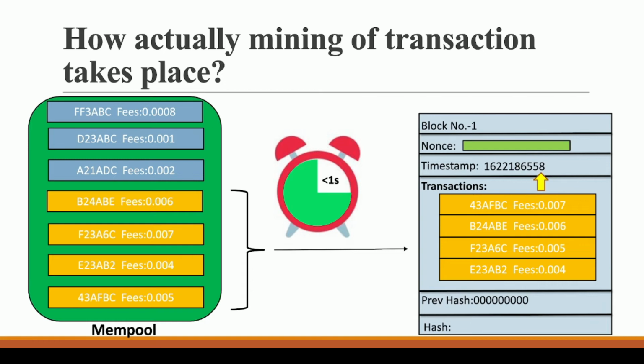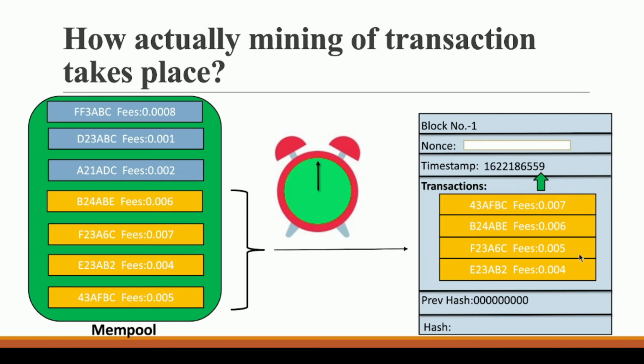So we started with this less than 1 second, less than 1 second, less than 1 second, and now we have reached our 1 second. Now, once we reach our 1 second, boom, our timestamp will change. And since our timestamp has changed in this case, now you can clearly see that the miner can again restart the process of nonce.